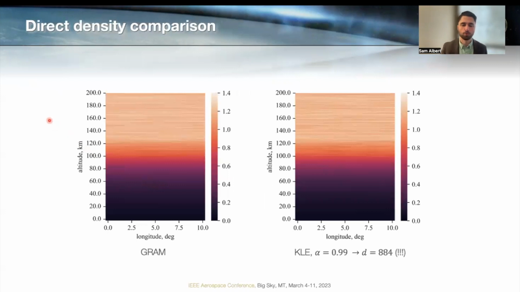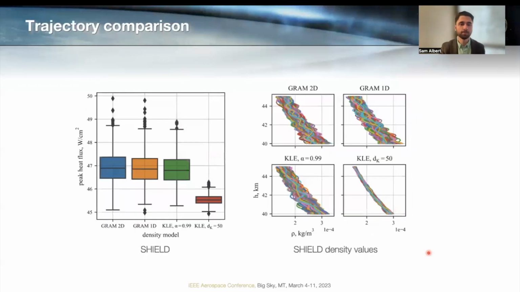So we can do this for density. In this case, it's just going to vary with altitude and longitude for easy visualization. And I'm showing the normalized perturbation here in this color scale. On the left is the truth model. On the right is a KLE, where in this case, I've chosen the number of terms based on capturing 99% of that variability. And you can see that they appear quite similar, but it's important to note that 99% variability translates to requiring 884 terms in the expansion in this case. That's far, far more than the 15 that we've been using up to this point.